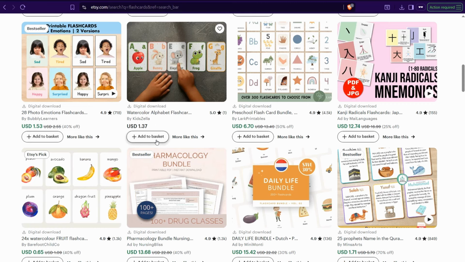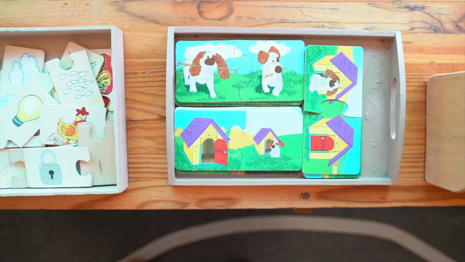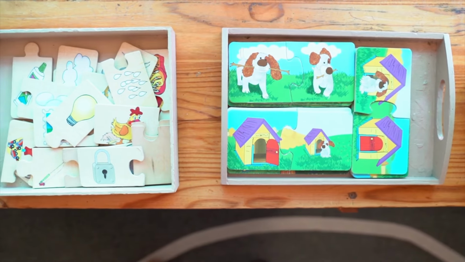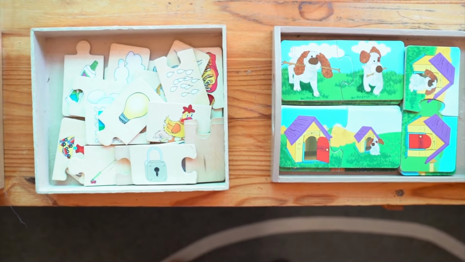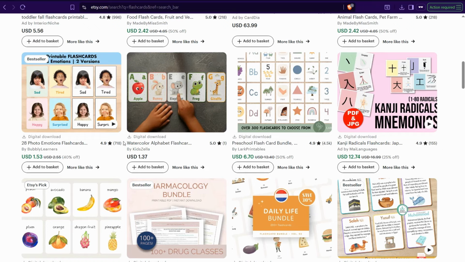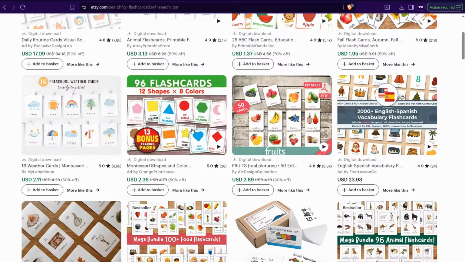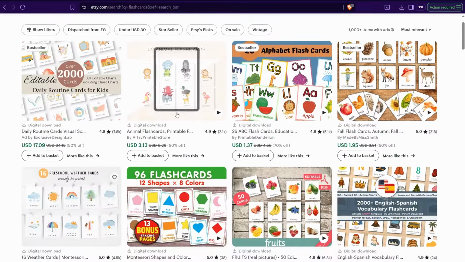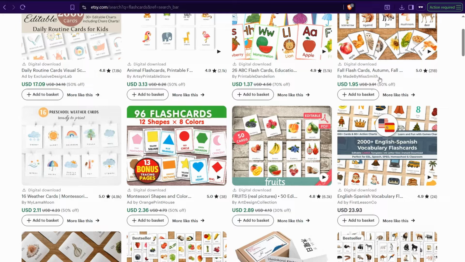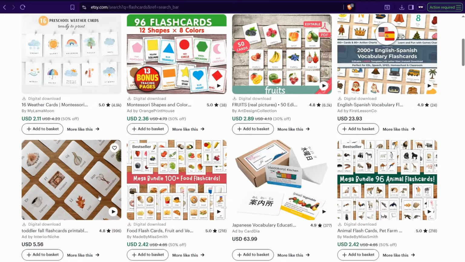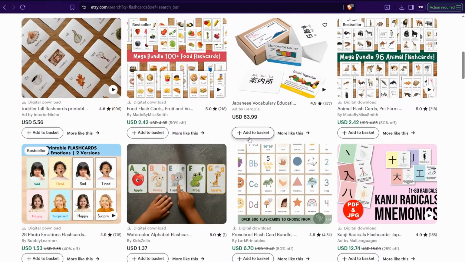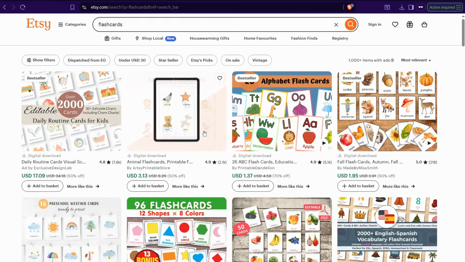And why do people love these flashcards so much? Because it's an entertaining way to teach your kids and develop their intellectual and memory abilities. These flashcards show things like animals, planets, and so on, as you see. And for sure, all of these sellers are selling a lot of these products, as you observe on Etsy.com, one of the biggest marketplaces for selling digital items, including flashcards.